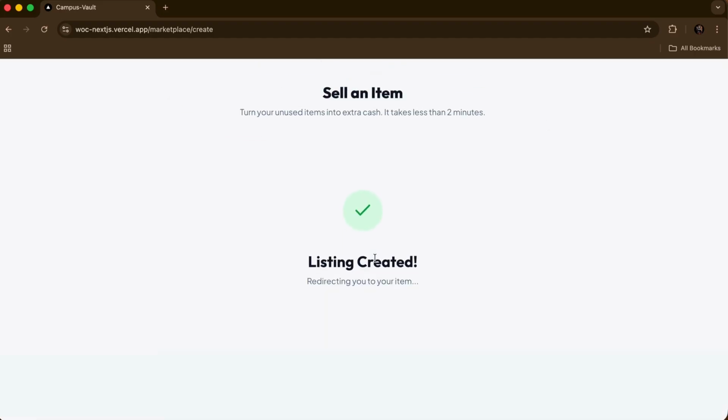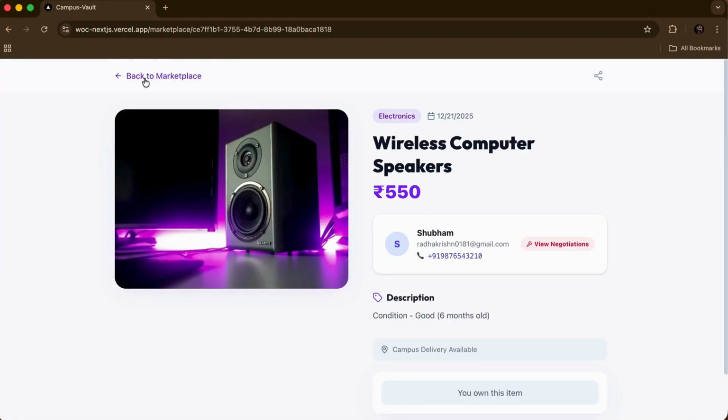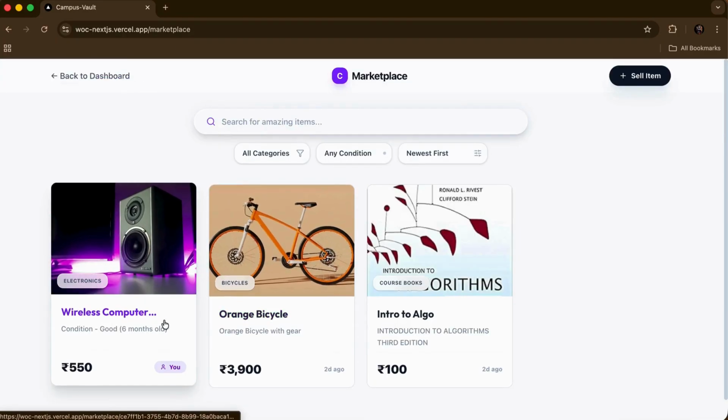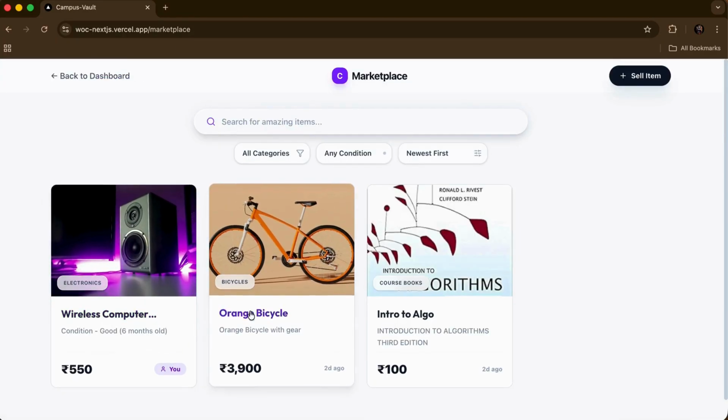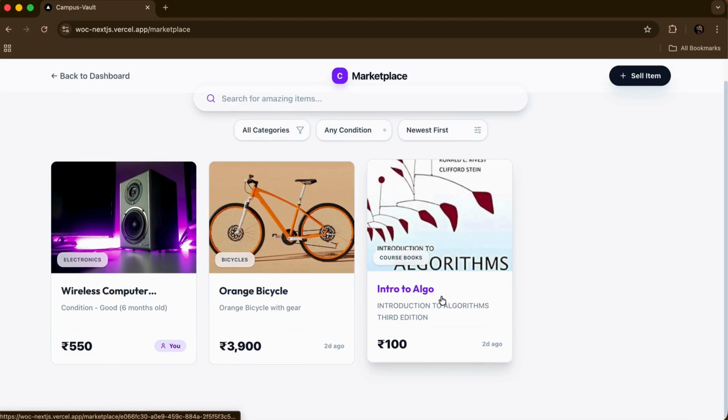As you can see, the listing has been created. It is redirecting me to my item. Now my item has been posted here. If I go back to the marketplace, I can see that there are 3 items posted. Now let us do one thing. Let us try to buy this intro to algorithm textbook.